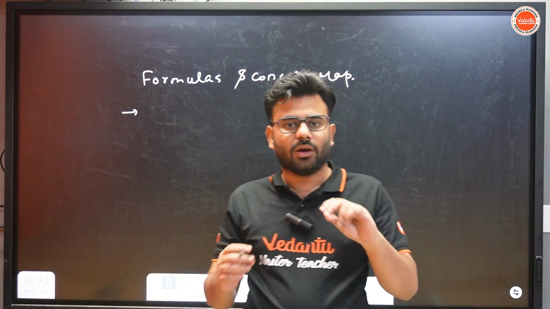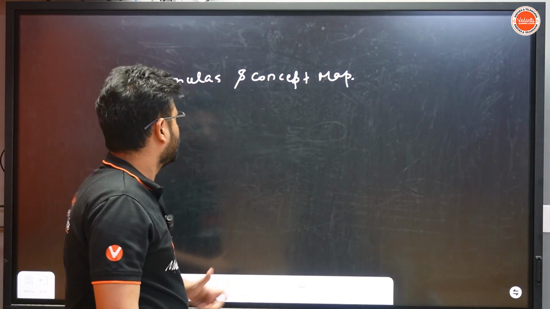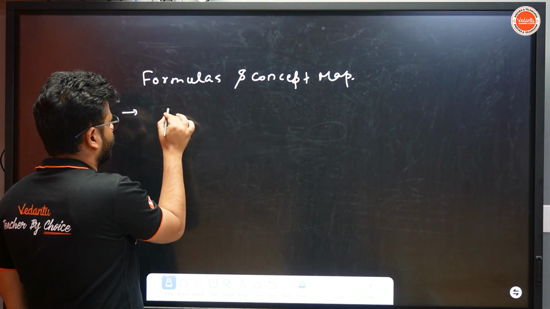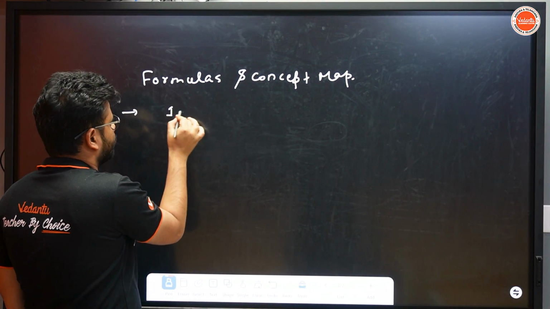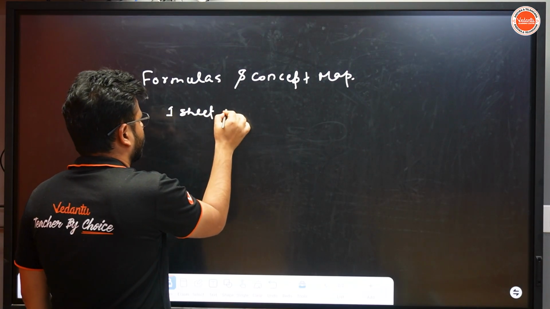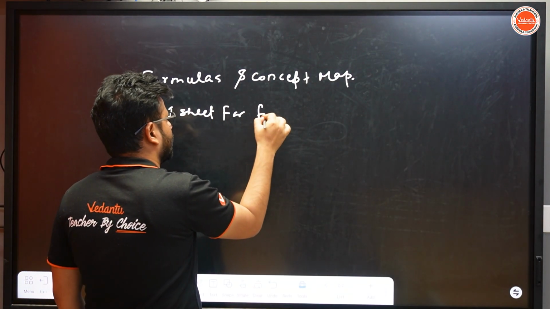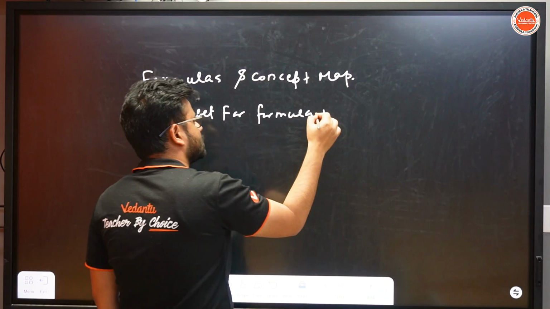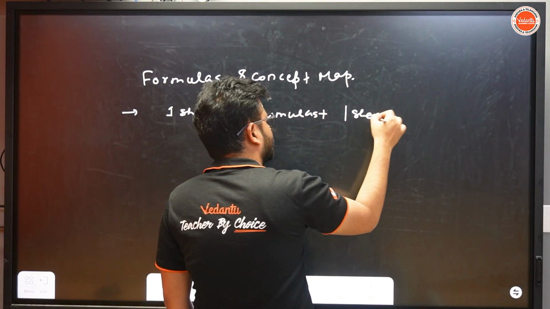If you don't have it, please make it quickly, it will take 1 or 2 days. So one sheet for formulas, plus one sheet for concept map.